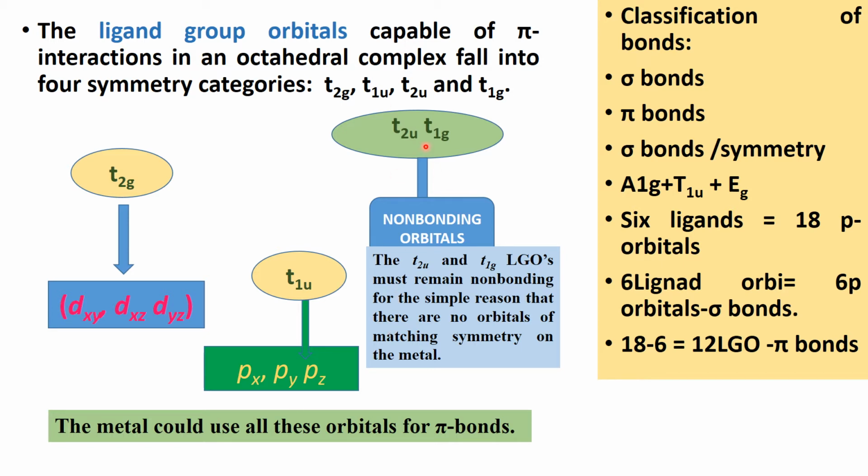And there are two symmetries known as T2u and T1g that are not involved in pi bonding in octahedral complex. So they act as non-bonding orbitals. The metal could use all these orbitals for pi bonds, that is T2g and T1u.